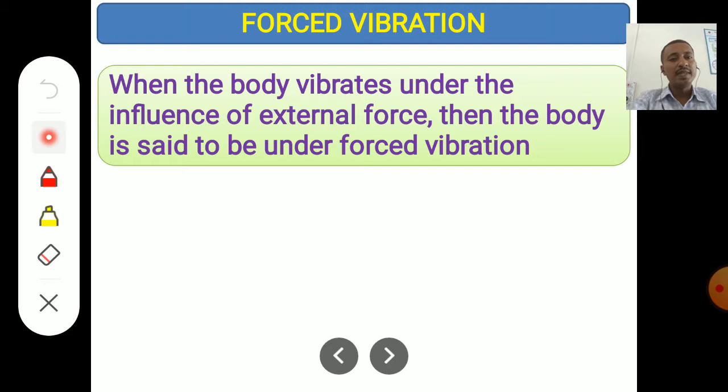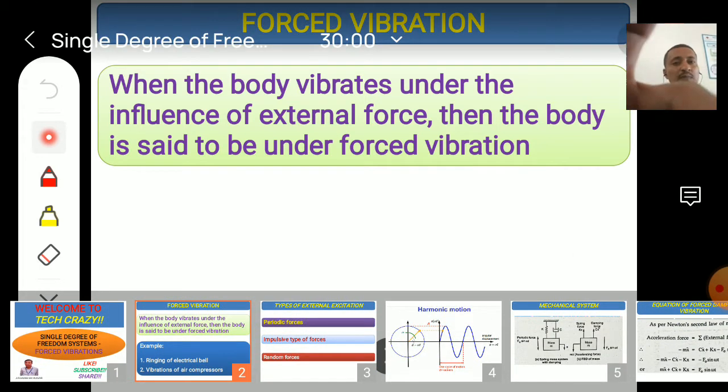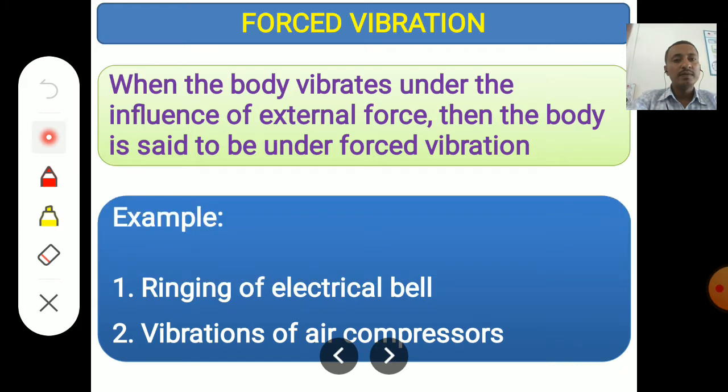For example, if you take machines, simple examples are the ringing of an electrical bell. When we press the button, electric force is used for ringing the bell. Then vibration of air compressors. Air compressors are used to store air at higher pressure.